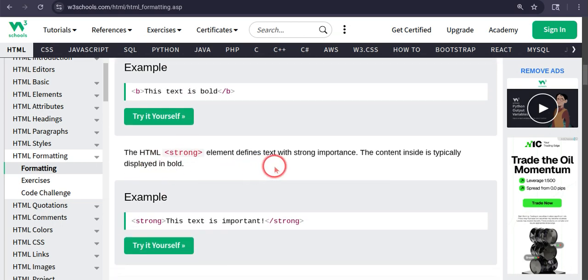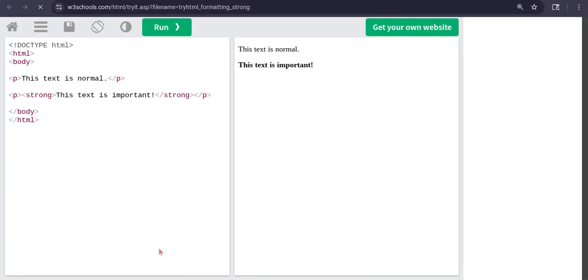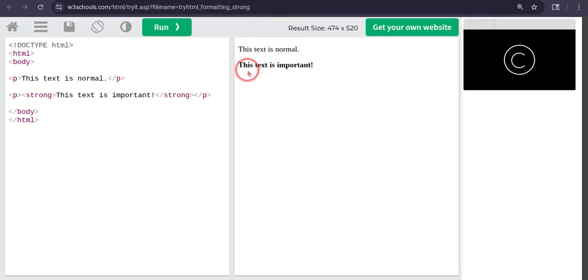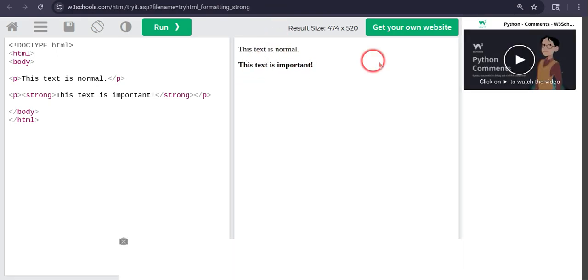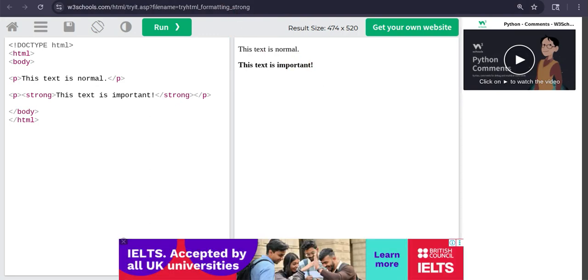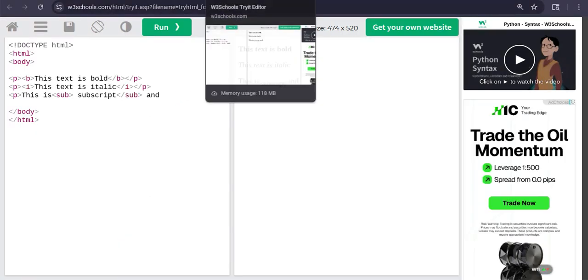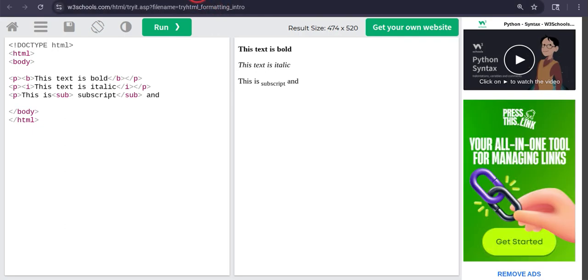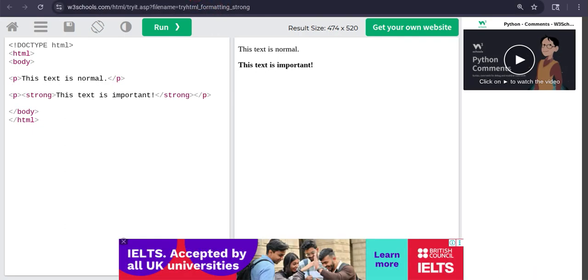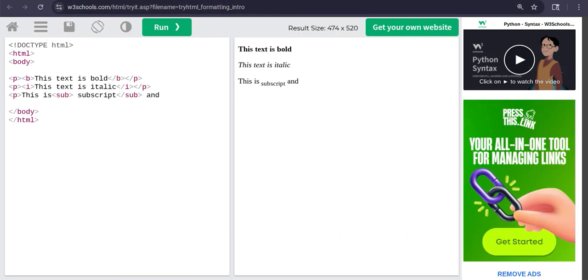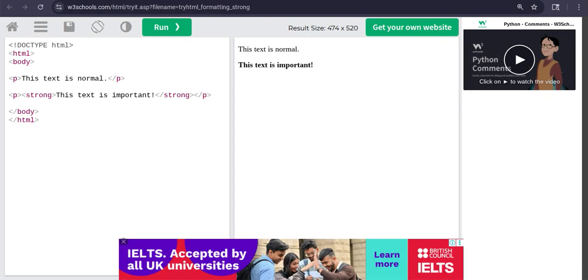The HTML strong element defines a text with strong importance. The content inside is typically displayed in bold. So let me show you guys strong text as well. So this is the normal, this is the strong text, and let me just try to find out what the difference is. And this is the bolded text. Like there is kind of no difference. Yeah, there is no difference, I think.